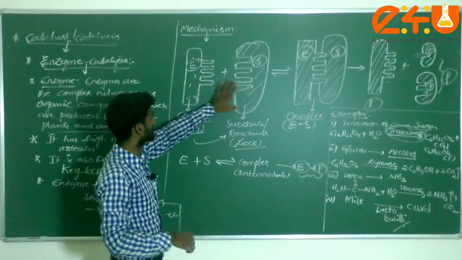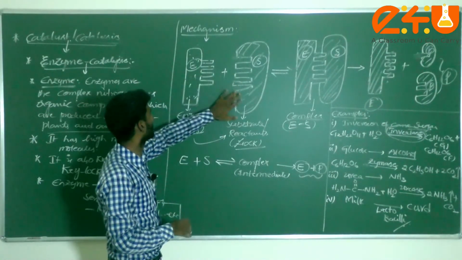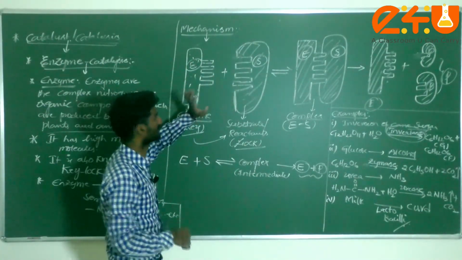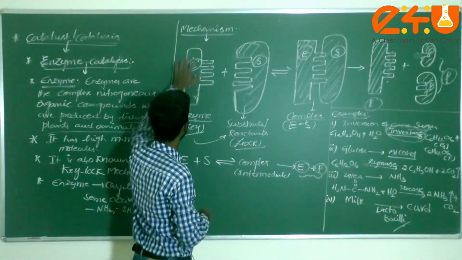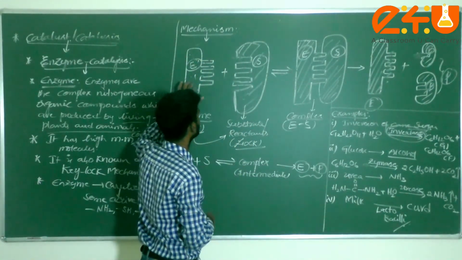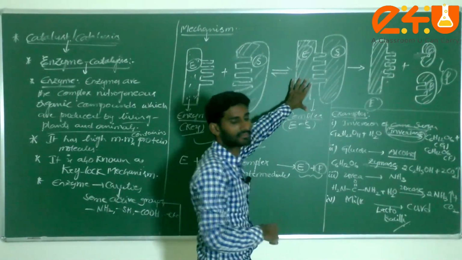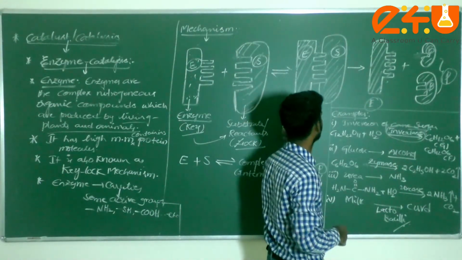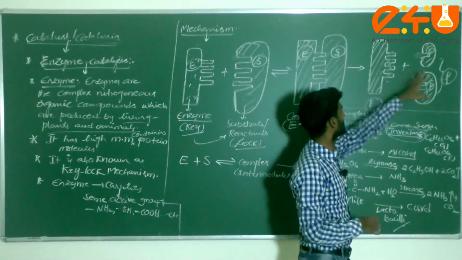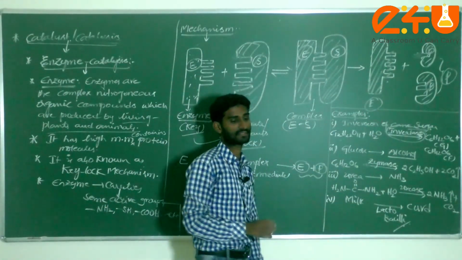In that mechanism, first the reactant molecules or substrate come and adsorb on the surface, in the cavities present there. Then a complex is formed. The reaction intermediate is unstable, so enzyme plus products are formed. We discussed different examples, dear students.